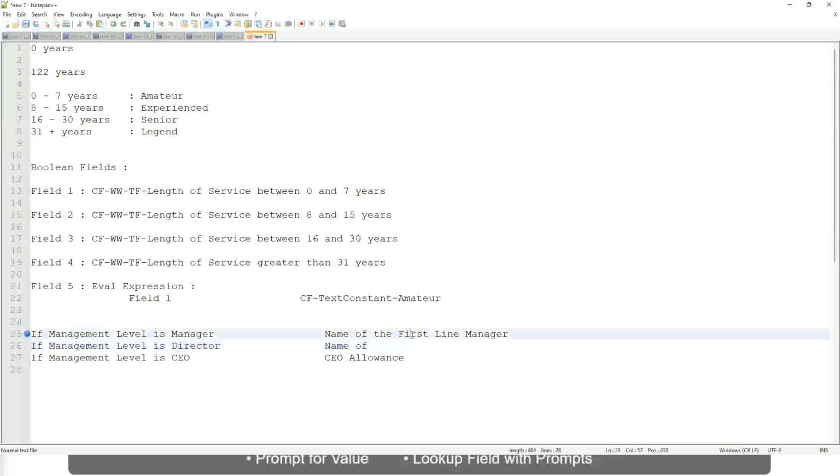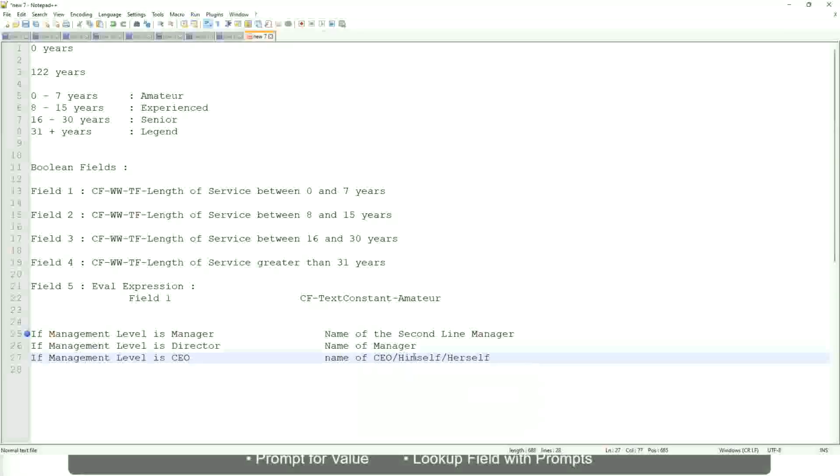If the management level is manager, name of the second line manager. If the management level is director, return the name of the manager. And if the management level is CEO, who is the manager of the CEO? Himself, right? Name of CEO, or himself, or self.